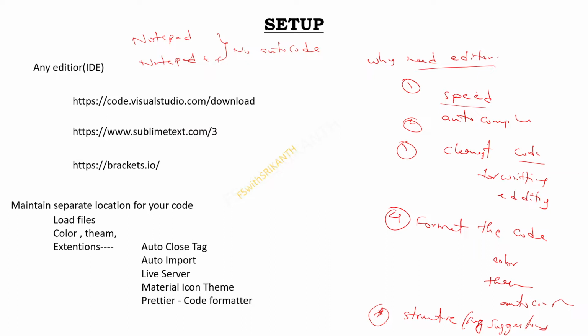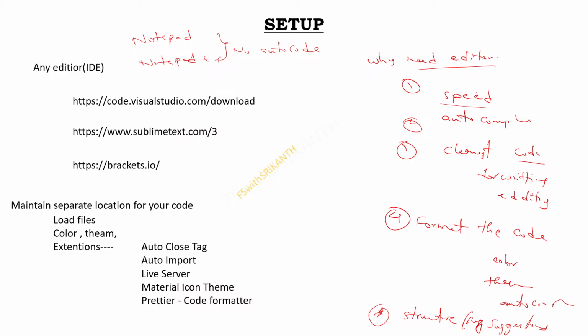Why? Because when we are typing our code, it gives autocomplete. For example, when we type HTML, after one letter it automatically gives a suggestion for what you require. When you open a particular tag, it automatically closes that tag. It simplifies our work. Why? Because autocomplete is there, and the code is very clean, since we can place all the code in a single location, and it is easy to update, write and edit.